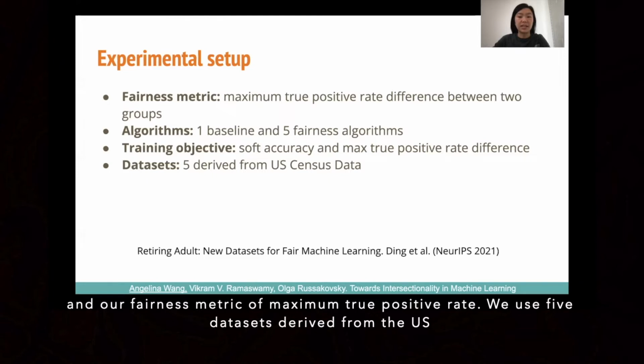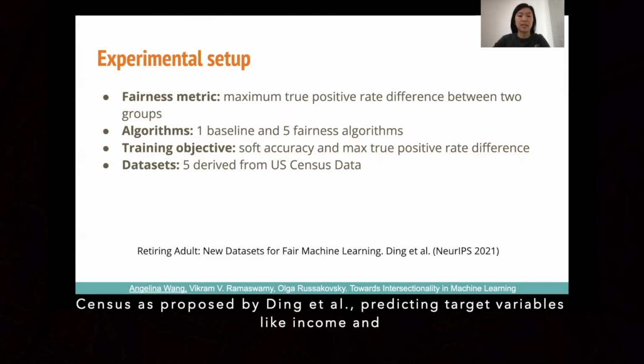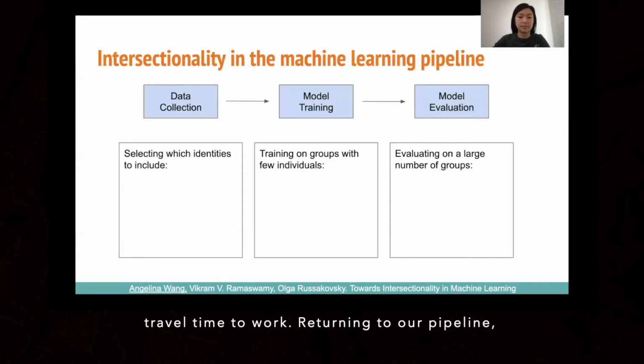We use 5 datasets derived from the US Census, as proposed by Ding et al., predicting target variables like income and travel time to work. Returning to our pipeline, we first consider selecting which